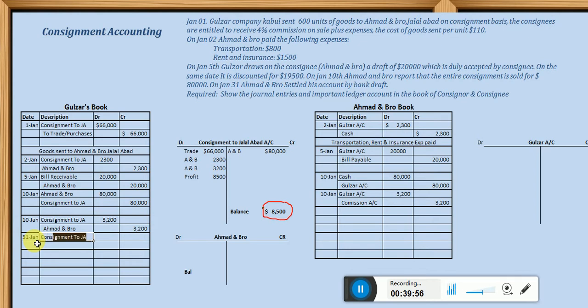Why am I debiting the consignment account? Because I'm closing it. If you close any account with a credit balance, you have to debit it, and if it has a debit balance, then you have to credit it. So that is why I'm debiting the consignment account 8,500 to close this account. And to which account do I have to credit this? To profit and loss account. So my profit and loss account is, for example, increasing by $8,500. So look, dear students, the same entry I have already posted here. You can see here the consignment account debited 8,500, and the reason is profit and loss account.